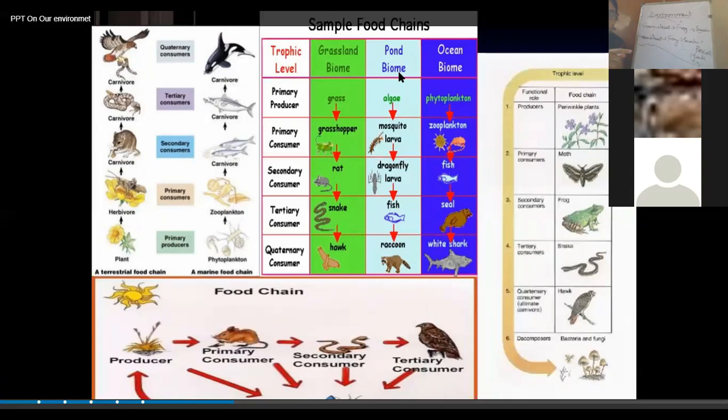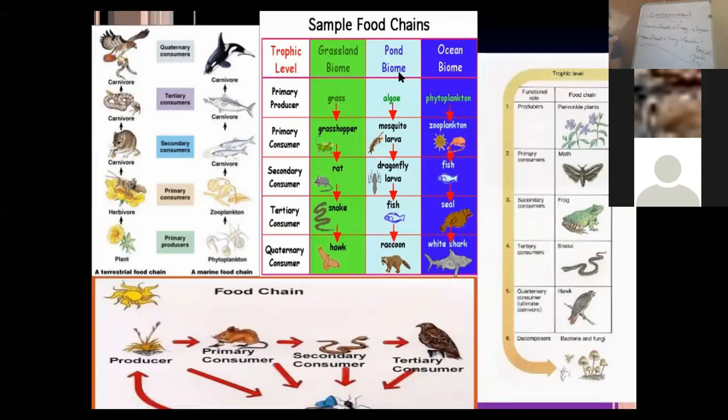So the food chain in the water can start with the phytoplanktons, then phytoplanktons are eaten by the zooplanktons, and zooplanktons are eaten by the small fish. In turn, they can be eaten by the big fishes like seal. Seal can be eaten by the whale. So this is how the food chain can be present in the water also.